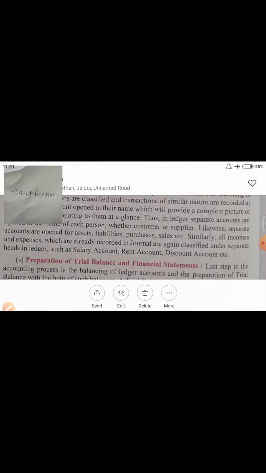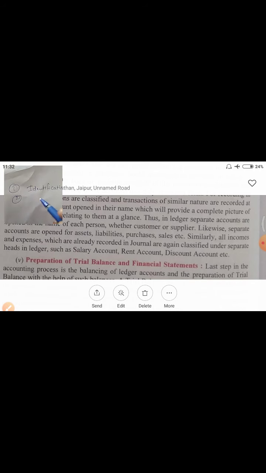Identification means which transaction is of monetary nature and which is business transaction. That you have to identify first, and after identifying whatever you are going to purchase, you have to prepare source document. Source document means it is a document that evidences the transaction.